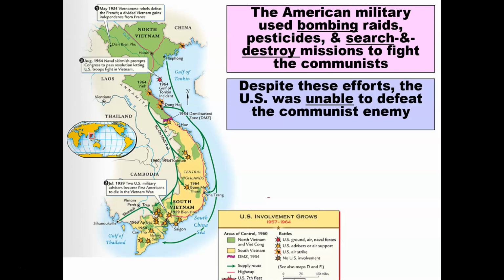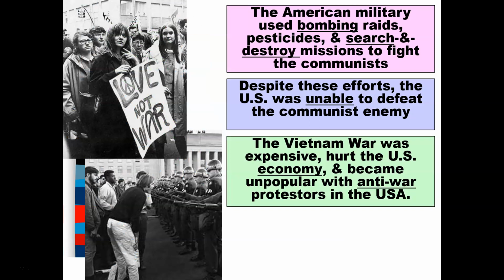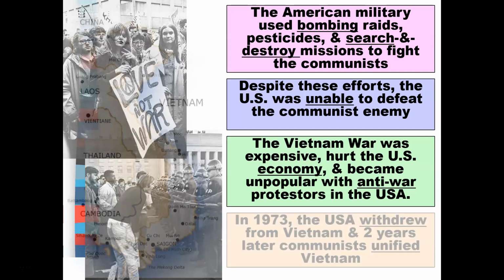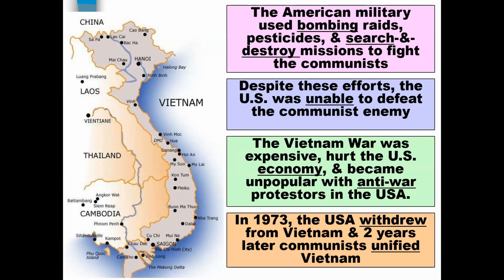Despite these efforts, the United States was unable to defeat the communist enemy in Vietnam. The Vietnam War was expensive, it hurt the United States economy, and became unpopular with anti-war protesters in the United States. In 1973, the United States withdrew from Vietnam, and 2 years later, communists unified Vietnam.